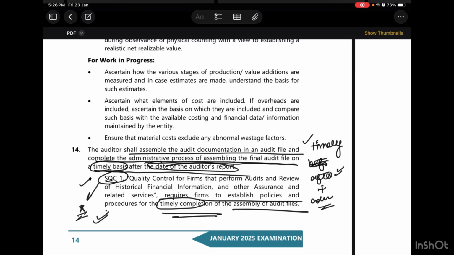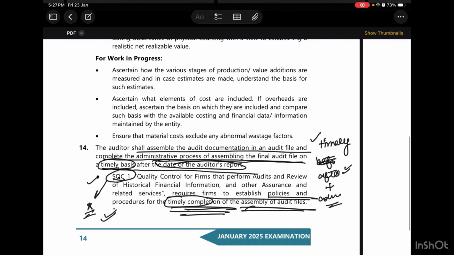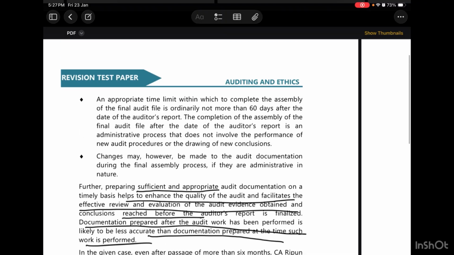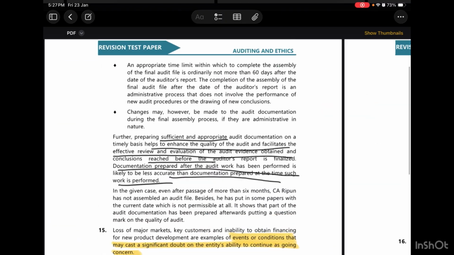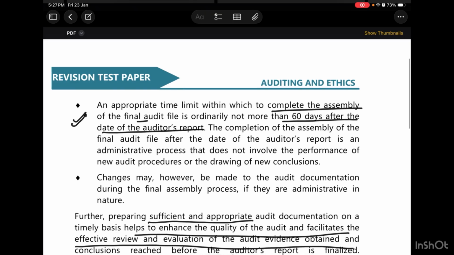SQC1 requires the firms to establish policies and procedures for the timely completion of assembly of audit files. Most importantly, here we are also given that an appropriate time to complete the assembly of the audit file is not more than 60 days after the date of the auditor's report has been issued. This has been provided in the SQC.